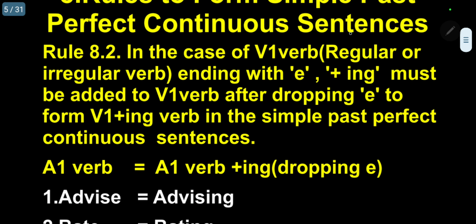Rule number 2. Very, very interesting information. In the case of a V1 verb, regular or irregular, ending with E, ing must be added to the V1 verb after dropping the E, in the simple past perfect continuous sentence.